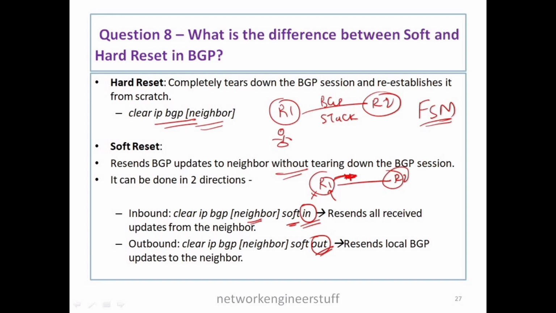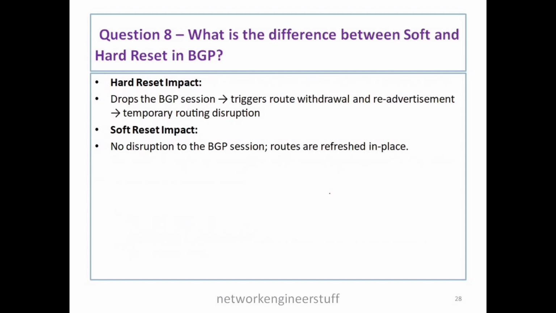We use soft reset when we configure some new route map or filters or policies and want to reprocess those routes and resend those routes. So here is the impact: what impact will hard reset and soft reset have? In a hard reset, it drops the BGP session and triggers route withdrawal and re-advertisement.